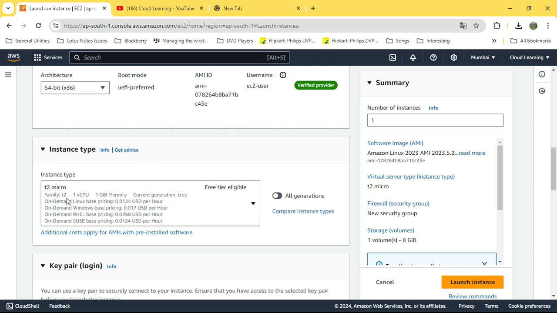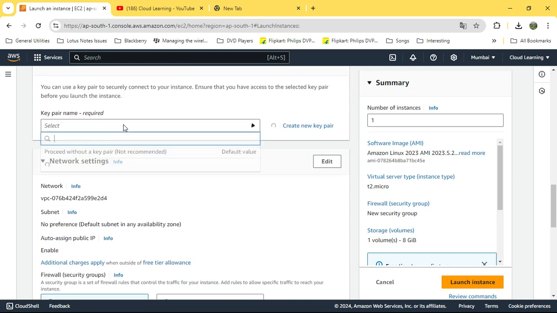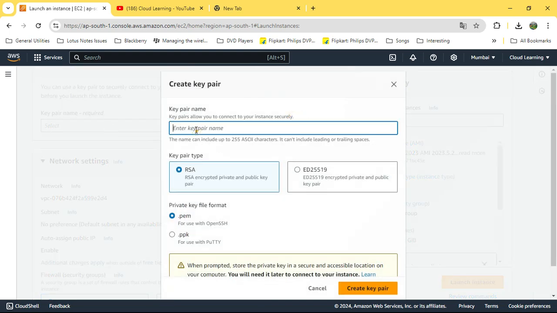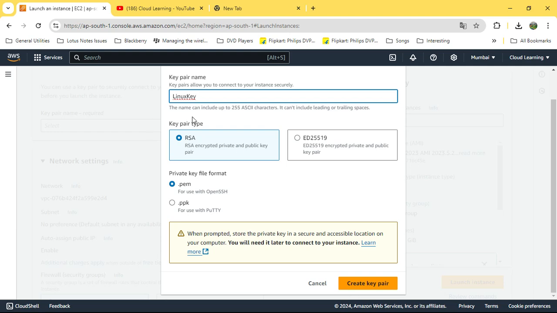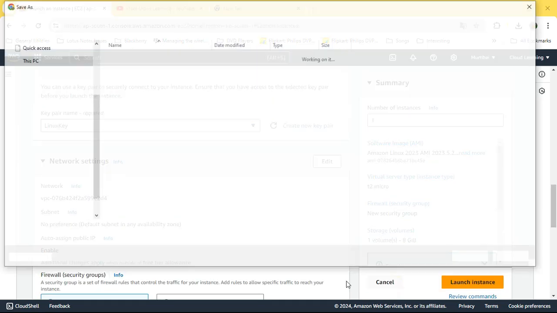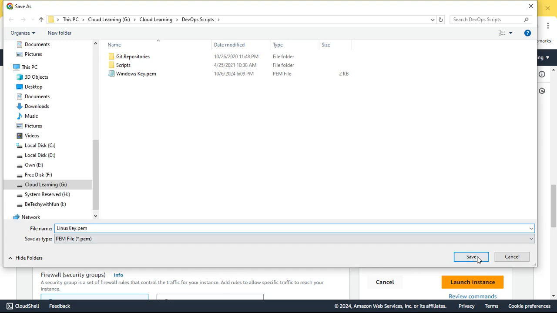I go again for t2.micro, then I create a new key pair, and this time I will say Linux key. I am just keeping it separate because it is Windows and Linux, but you can use a single key as well. Suppose I created a common name DevOps, then I can use that one as well. It was my fault, I should have kept it as DevOps, but Linux key is also good. I create the key pair and I save it.